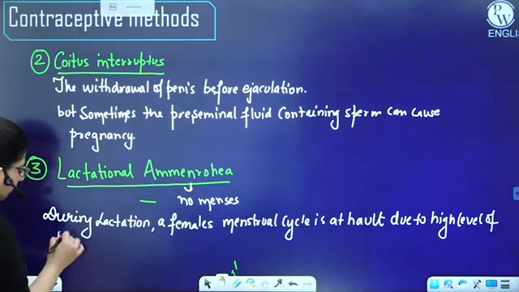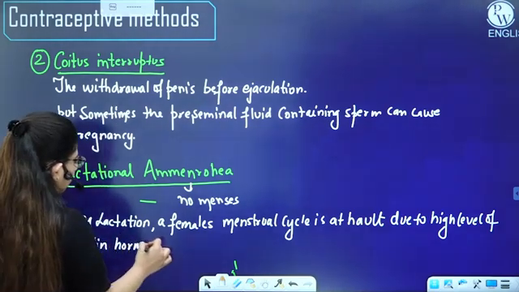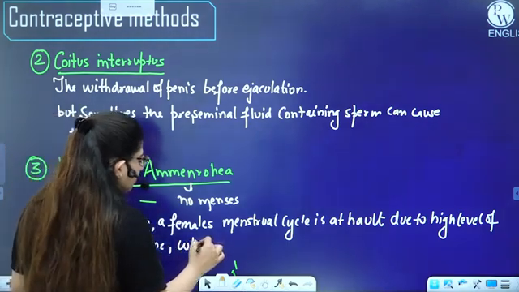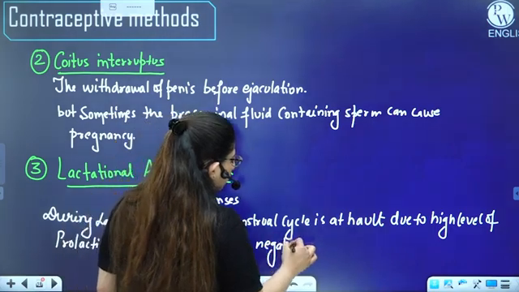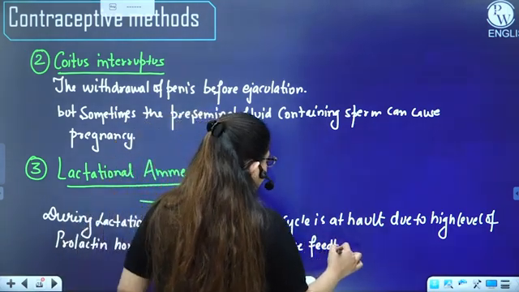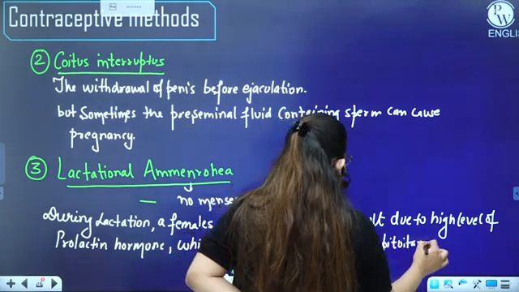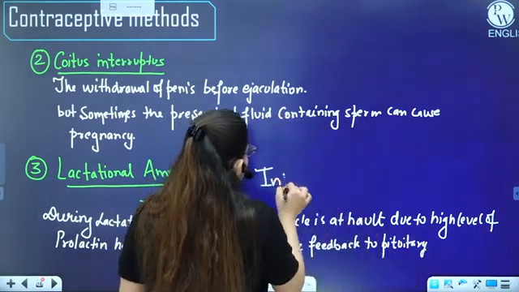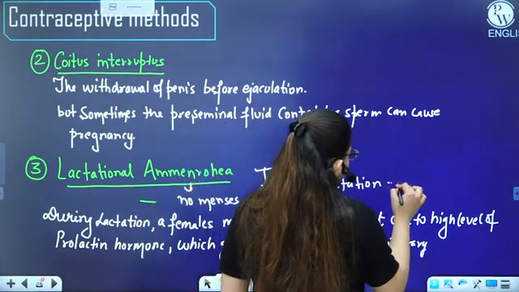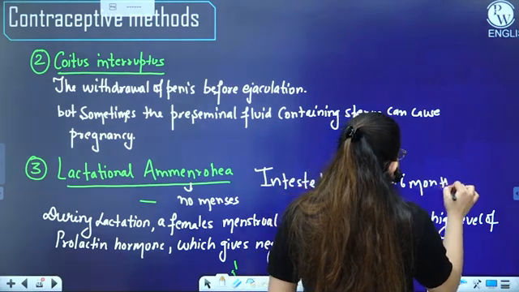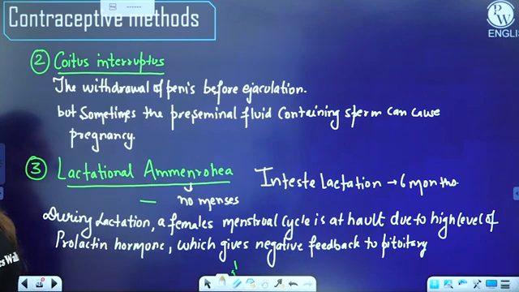High level of prolactin hormone gives negative feedback to the pituitary. So for how much time interval does this work? The intense lactation is of 6 months. For this time interval, it may work, but sometimes there are bigger chances of failure as well, right?